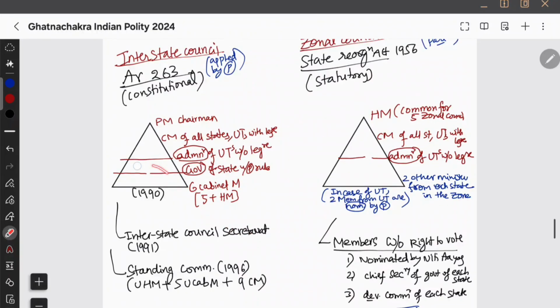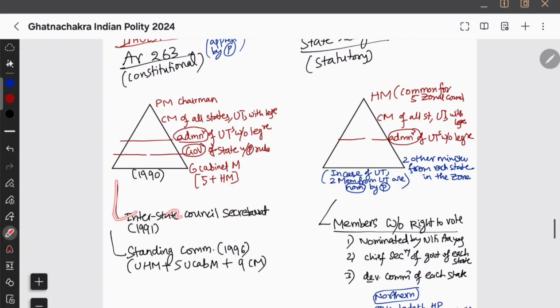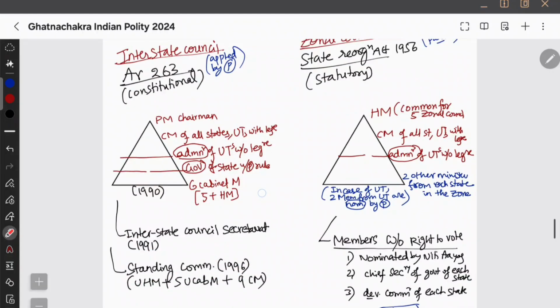Okay, there was an interstate council that was formed in the year 1990, and subsequently interstate council secretariat was formed in the year 1991, and standing committee in 1996 it was formed. It was also formed in 1996, standing committee for the interstate council, and then we have union home minister.